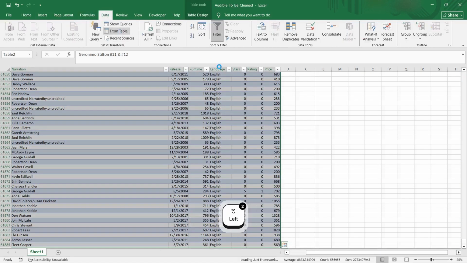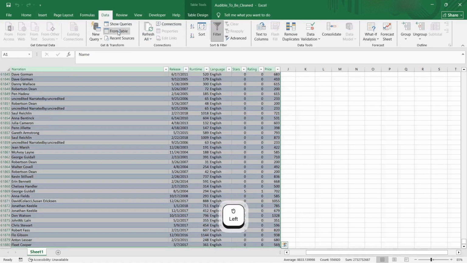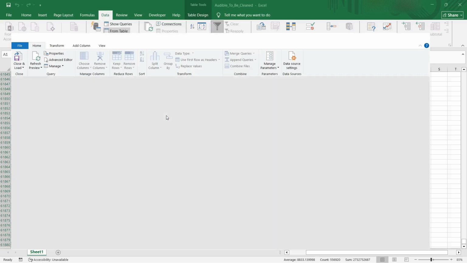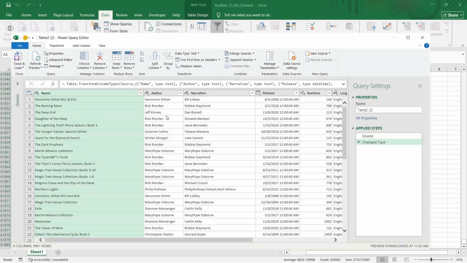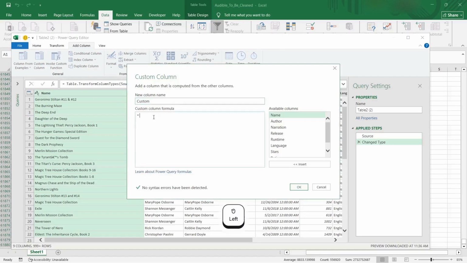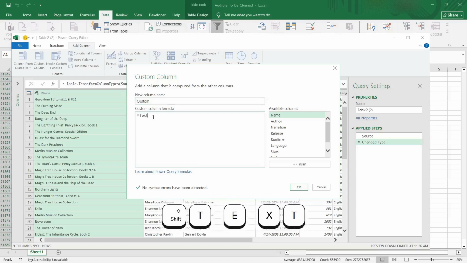Say From Table, add column, custom column, Text.Select from this.